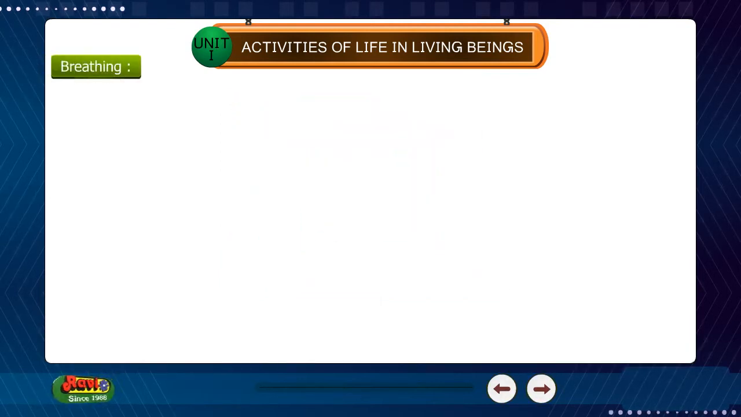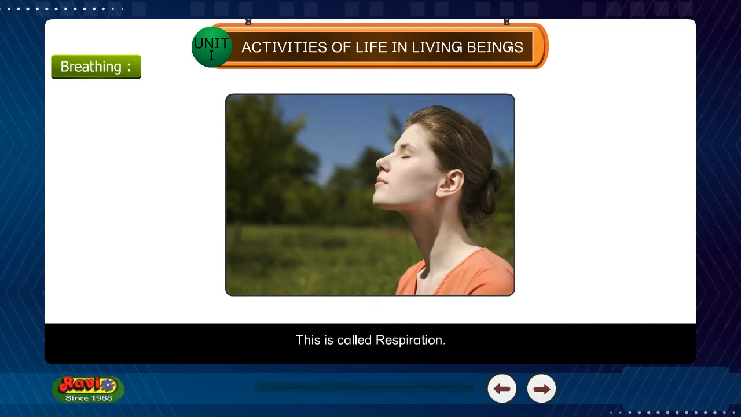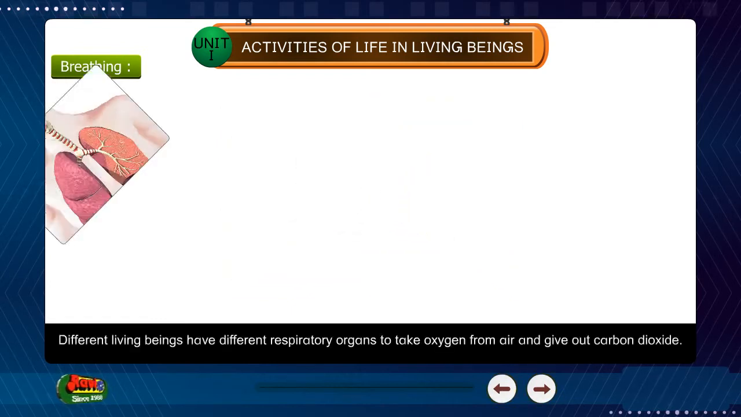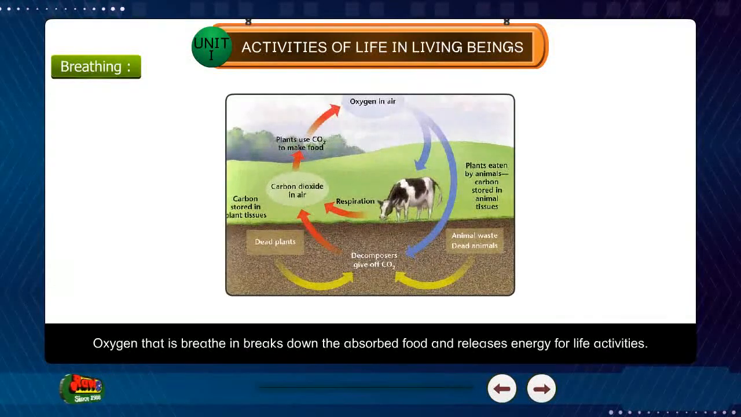Breathing. Living things breathe in, inhale pure air, and breathe out, exhale impure air. This is called respiration. Different living beings have different respiratory organs to take oxygen from air and give out carbon dioxide. Oxygen that is breathed in breaks down the absorbed food and releases energy for life activities.